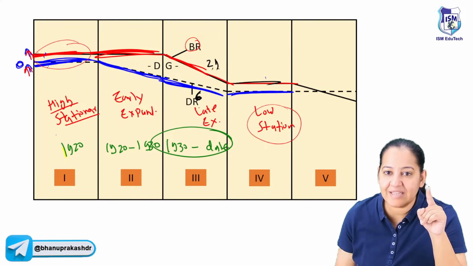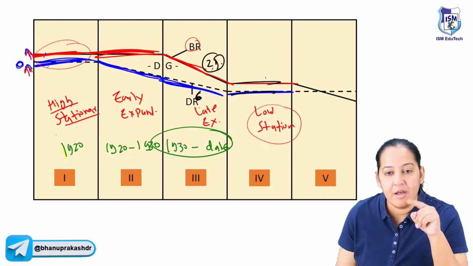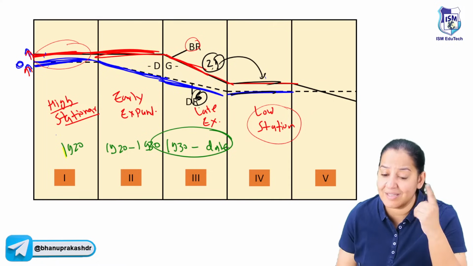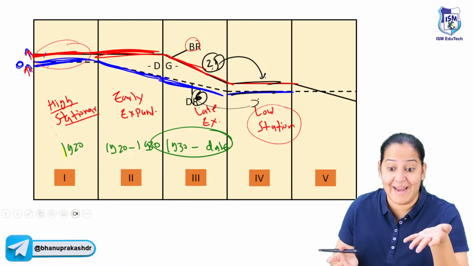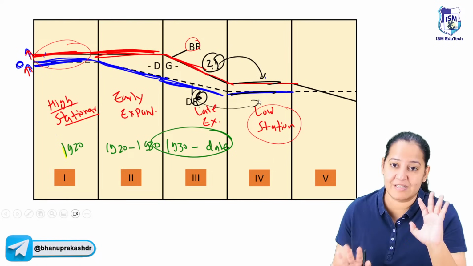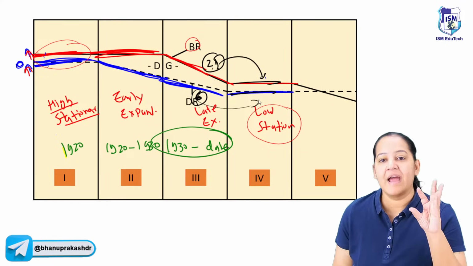We want to make it equal so that they cancel each other out. We can reduce the birth rate. We cannot reduce the death rate further; reducing the death rate further is very difficult because we are already at the extreme. But reducing the birth rate is still possible. That is stage 4. How many of you are getting it? And finally, stage 5.